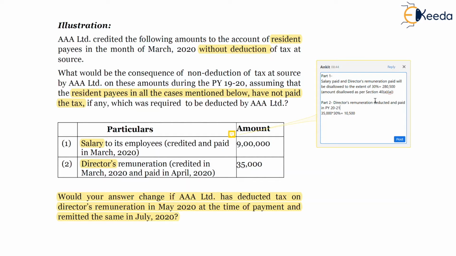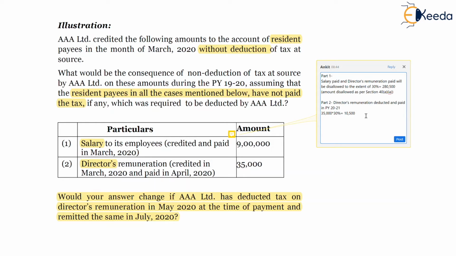So in our earlier example, 2,80,500 was the amount which is cumulative of director's remuneration. Out of this, 2,80,500 minus 10,500, only that portion will be disallowed.